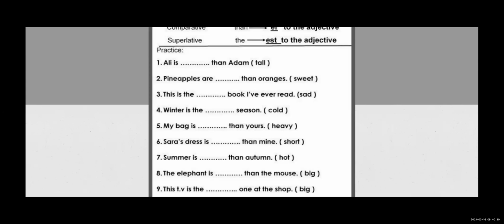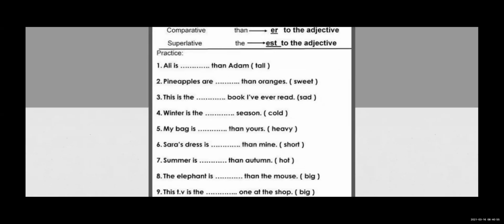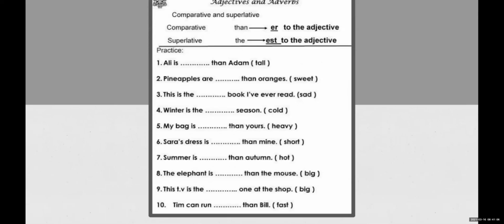Next, summer is dash than autumn. As you all know, autumn is a season. In bracket they have given us hot. So how to identify which word is there? Then. In the starting part, what we have written: for comparative, if then is there in the sentence, we will add ER to the adjective, and for superlative we will add EST if the is there. So in the seventh one, then is used, obviously. So hot will become hotter.